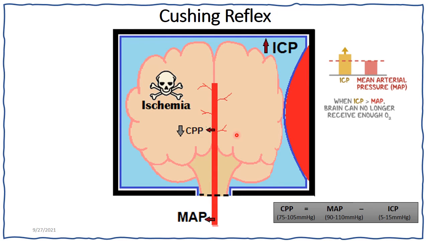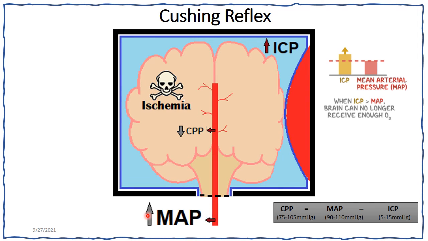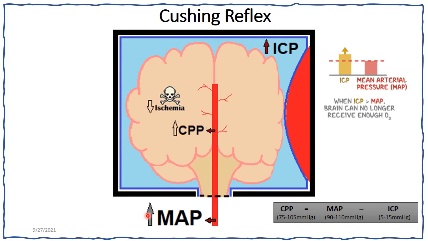Now, the brain is the most vital organ of the body and ischemia is deadly, so the brain tries to compensate. What the brain cannot do is decrease this pressure. But what the brain can do is try to increase the mean arterial pressure. And if this pressure increases, the cerebral perfusion pressure improves and ischemia decreases. So how the brain does this is the Cushing reflex.